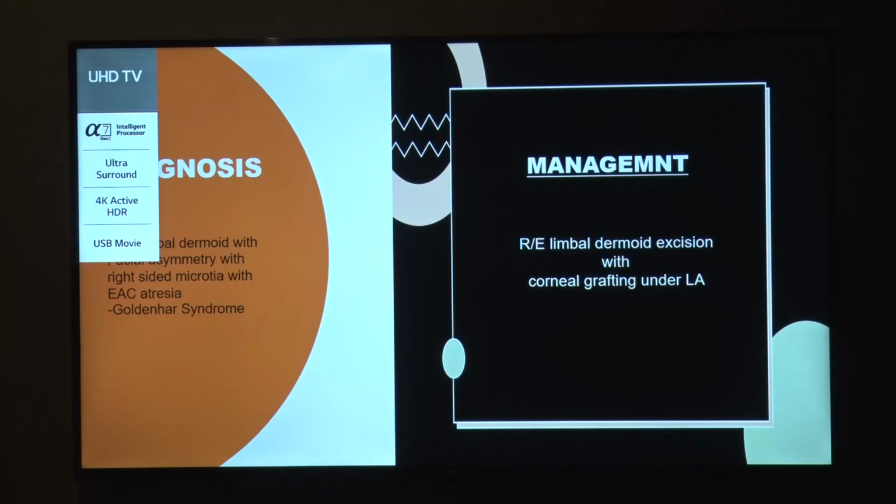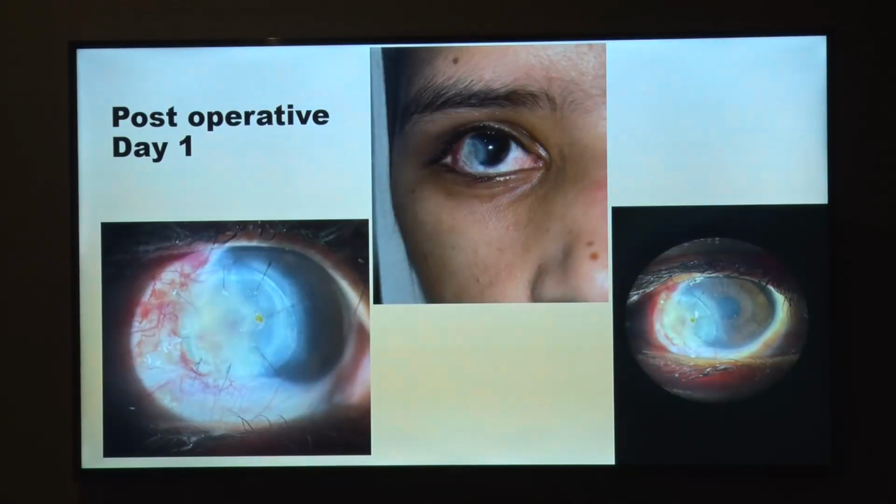Management was done with right eye limbal dermoid excision with corneal grafting under local anesthesia, and the mass was sent for histopathological examination. These are some of the post-operative day 1 images of the patient. As we can see, patch corneal grafting was done and sutures were found to be intact.